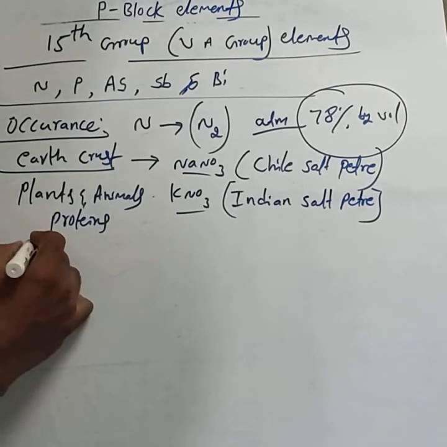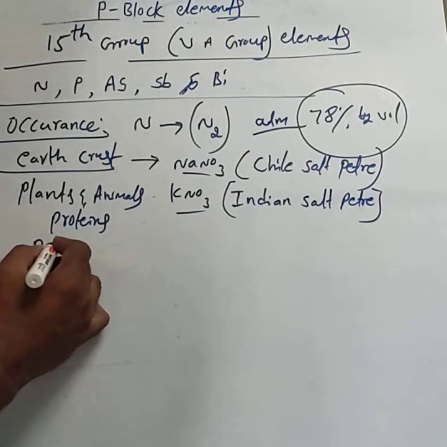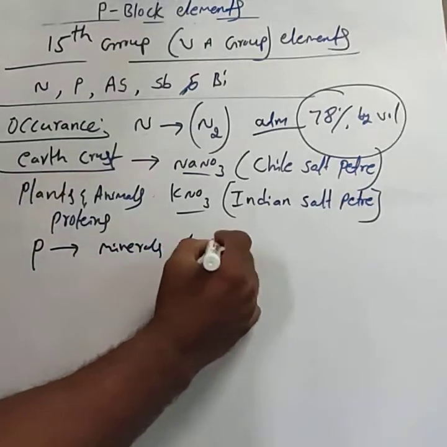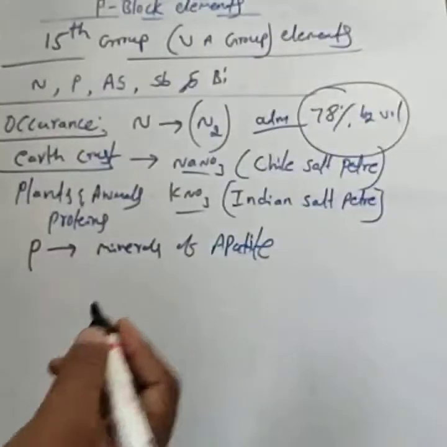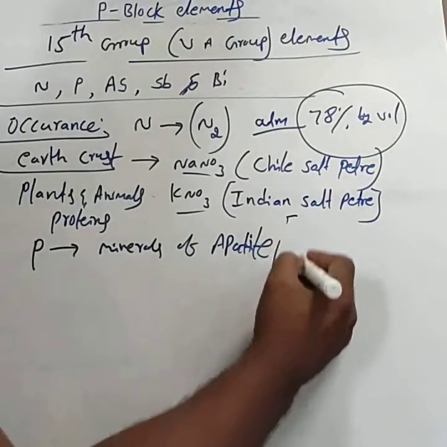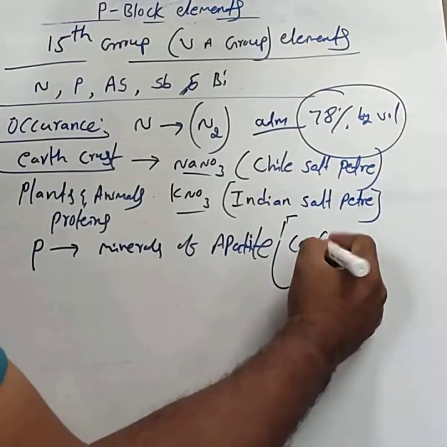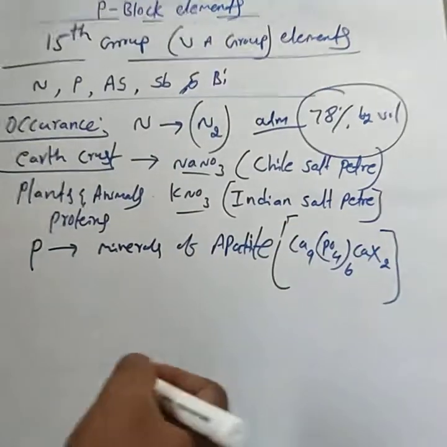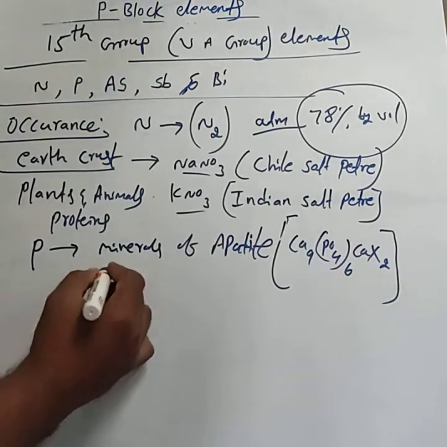Then consider phosphorus. Phosphorus is mainly present in the minerals of apatite. The apatite formula is Ca9(PO4)6.CaX2.